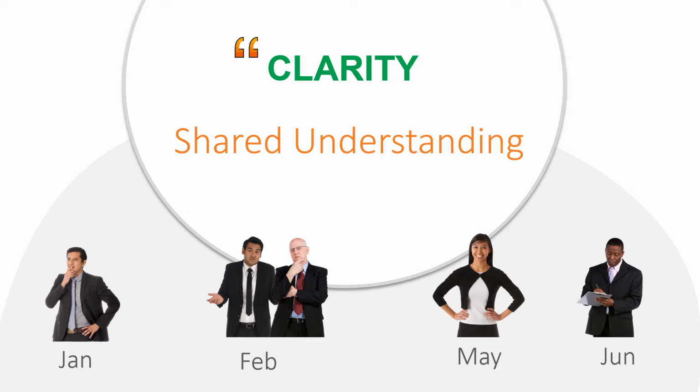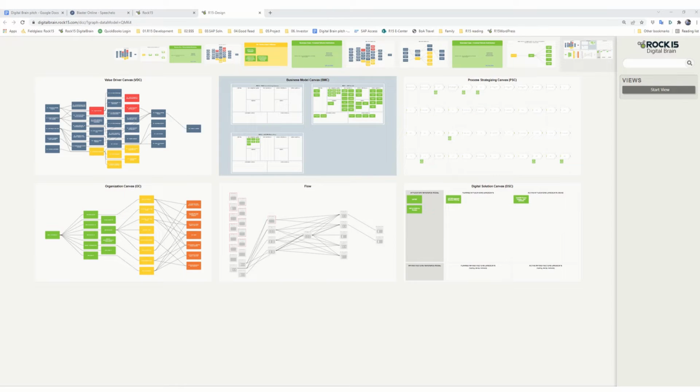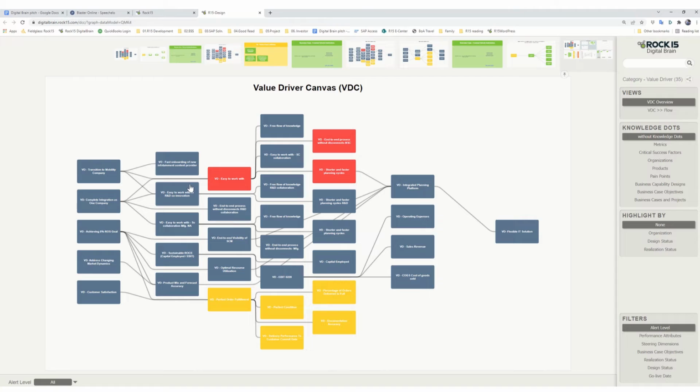Let's say, Peter had a meeting to define the company's success with the executive attendees in January. He opened up the Value Driver Canvas in the Starter view. He started it with sharing the industry success definitions as a reference, and visually facilitating the right conversation. Here, on the right side, Digital Brain guided what to ask to make the success definition explicit.